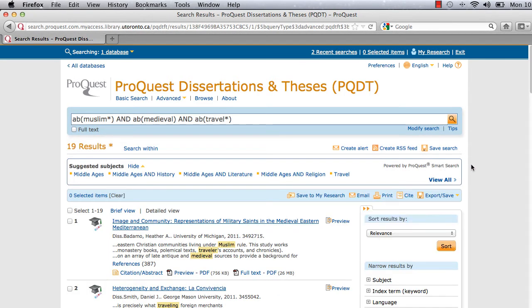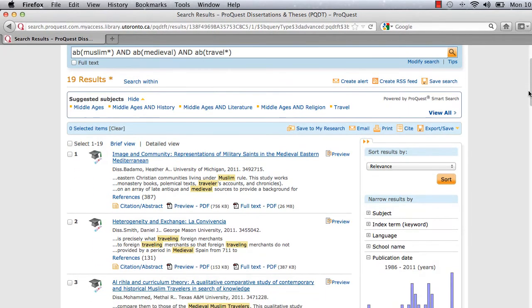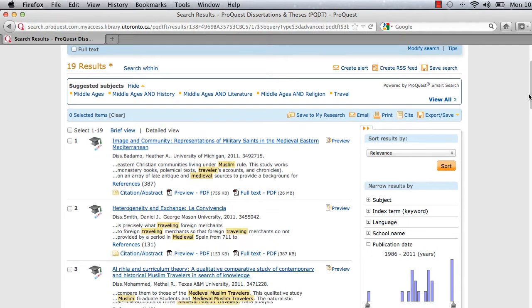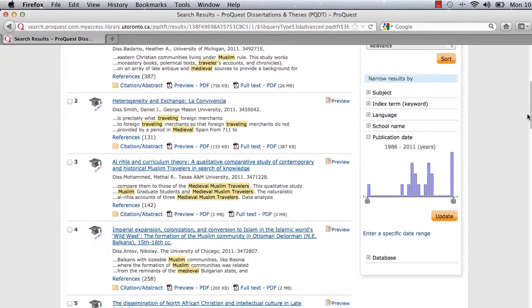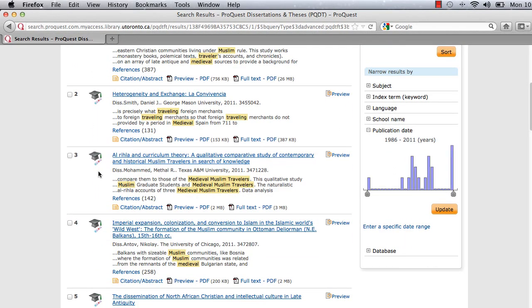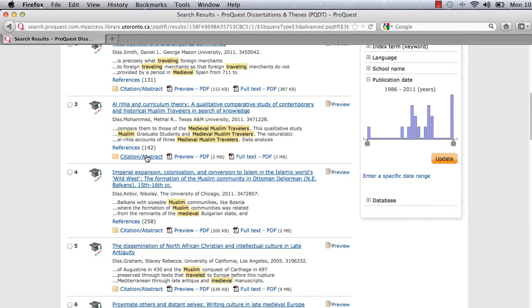Now, surprisingly, it has found that 19 people wrote a thesis with these keywords. Let's scroll down and see what we can find. I'm a little bit interested in this one. Historical Muslim travelers in search of knowledge. That sounds like the dream team. So let's go and click on the citation and the abstract.